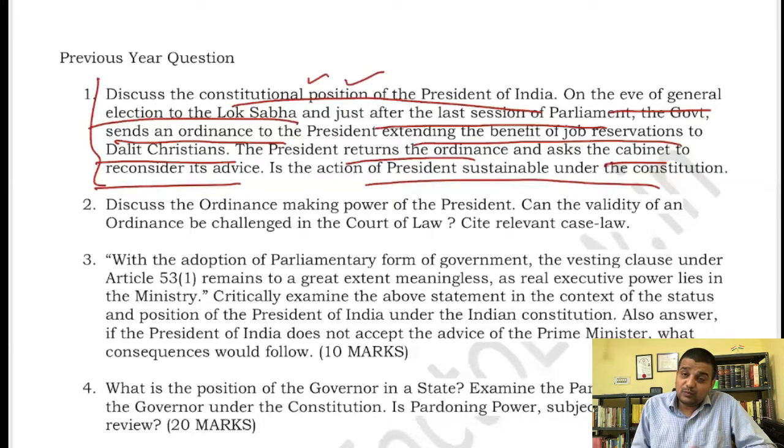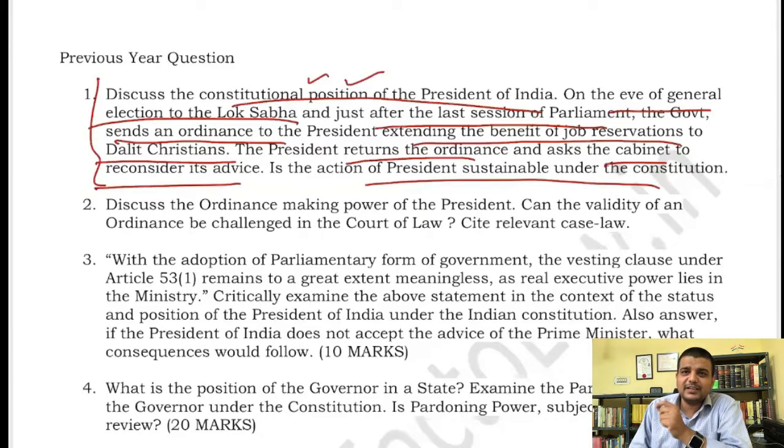Now one more aspect is that if the house is going to end, that doesn't mean the prime minister will also end. The house has, I think, in this question not been dissolved.